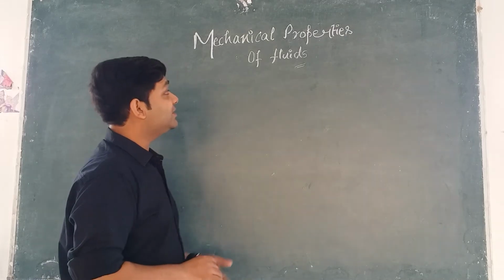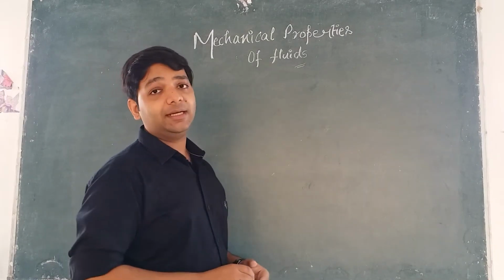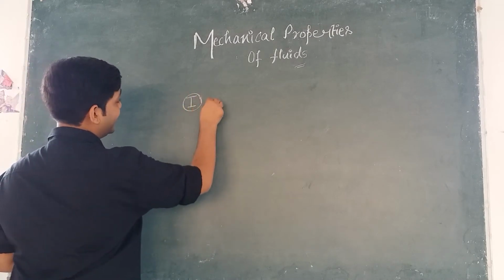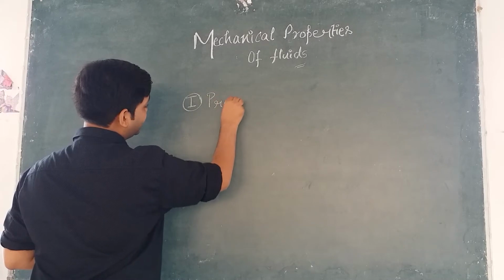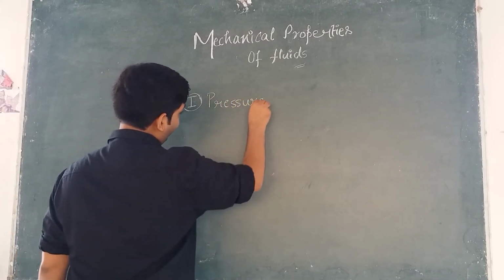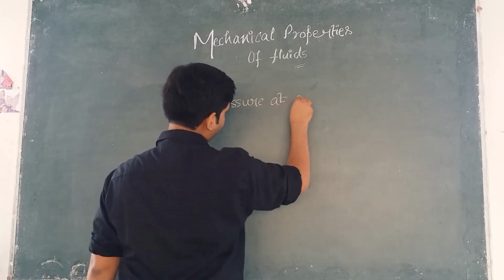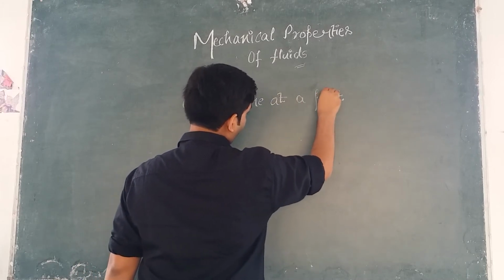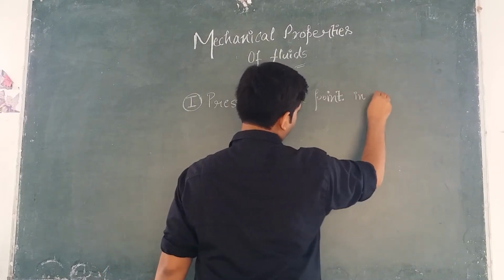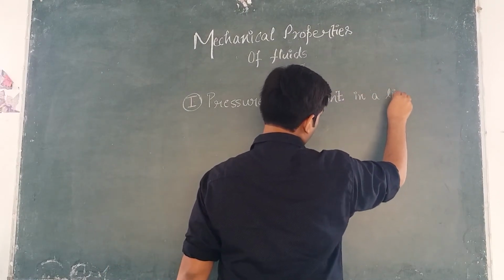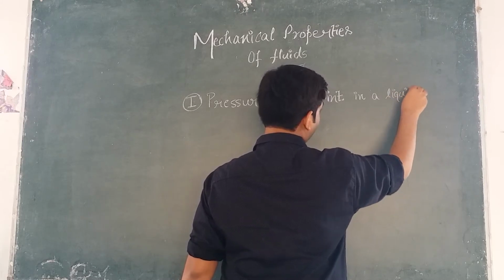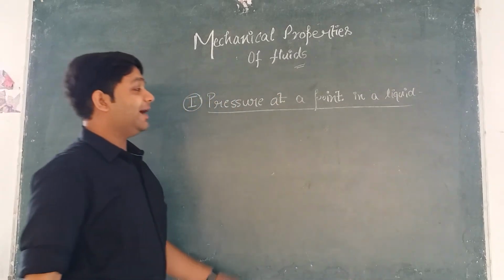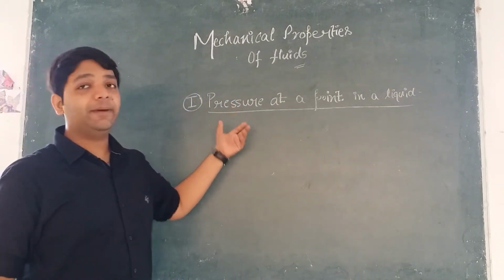Now the first heading that we have to study under this chapter is pressure at a point in a liquid. Please write down this heading. Pressure at a point in a liquid. So this is the first main heading that we have to study. But before that, I want to know from you, what do you mean by pressure?